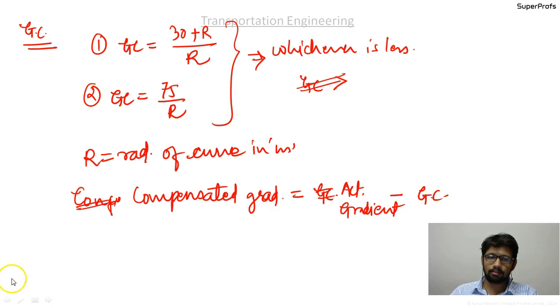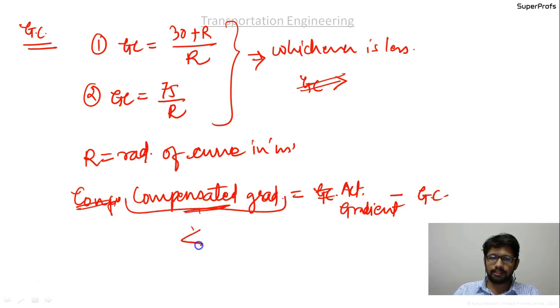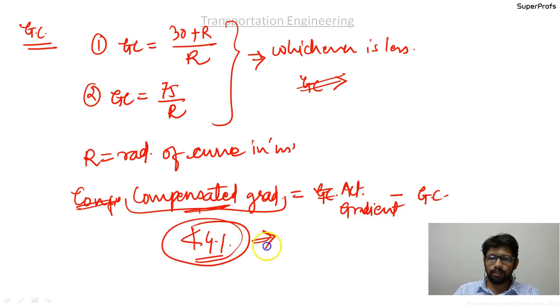Okay guys, and the norm for this was the compensated gradient should not be less than 4%. So in this concept, we were revolving around this 4%. It is very easy to remember the 4%. So let's move on to the next chapter.